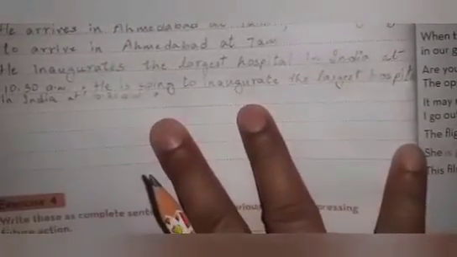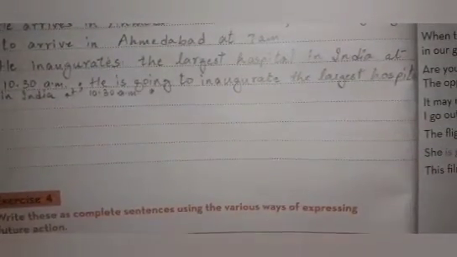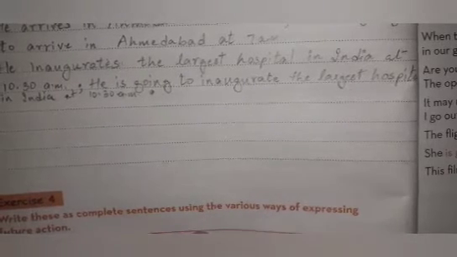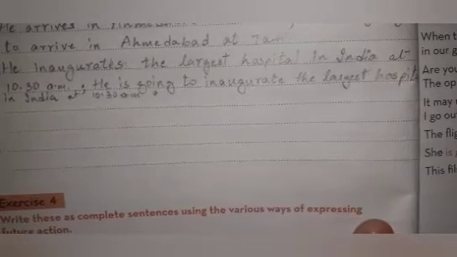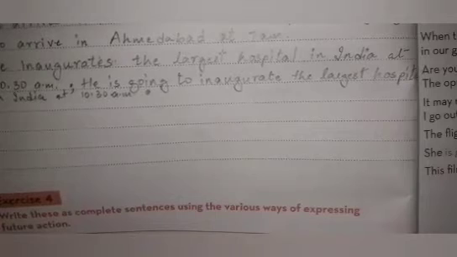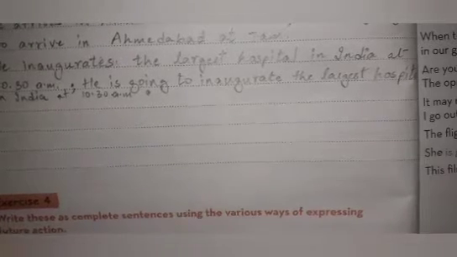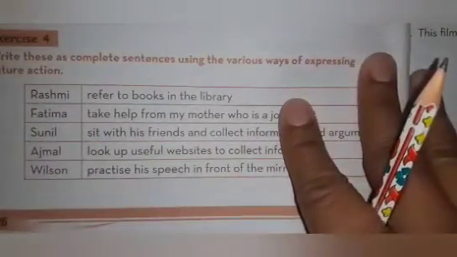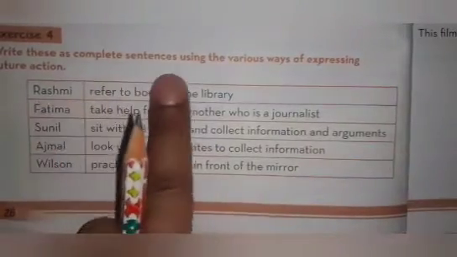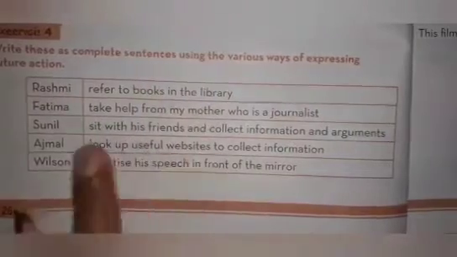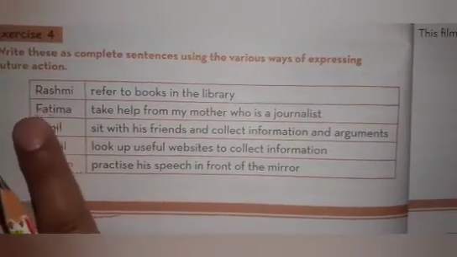Okay. Next, write these as complete sentences using the various ways of expressing future actions. He has given you certain clues, and you have to write them in complete sentences. Like for example, are you listening? He says write these as complete sentences using the various ways of expressing future action. See the first one, which is already done for you. He has given you a clue.